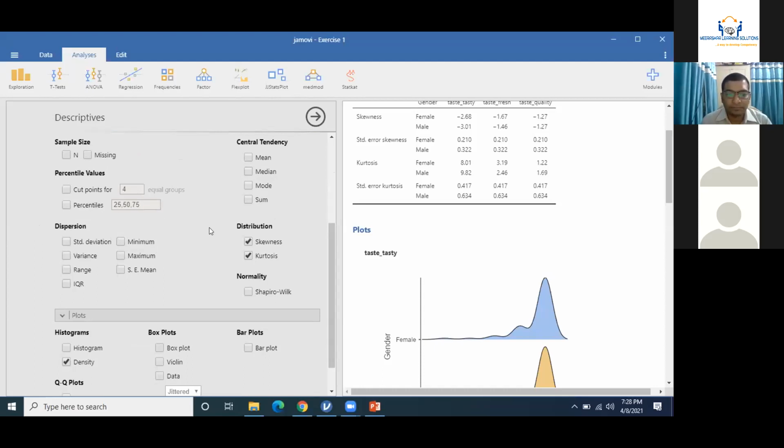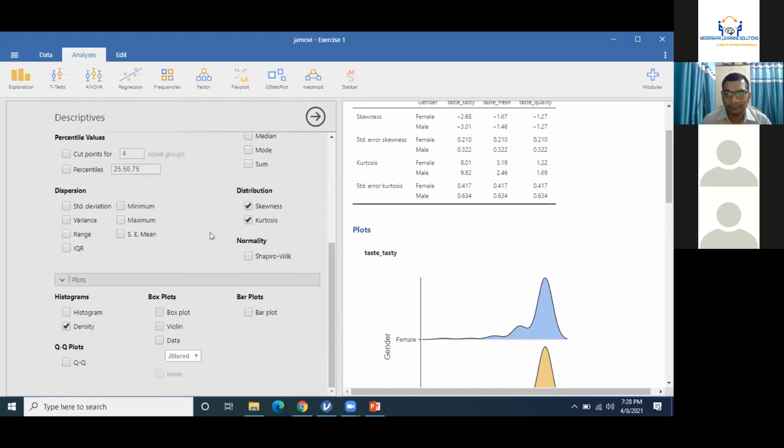Could we convert data to be suitable for parametrics? You can convert that, but for that you need very high skills. Right? Okay, okay.